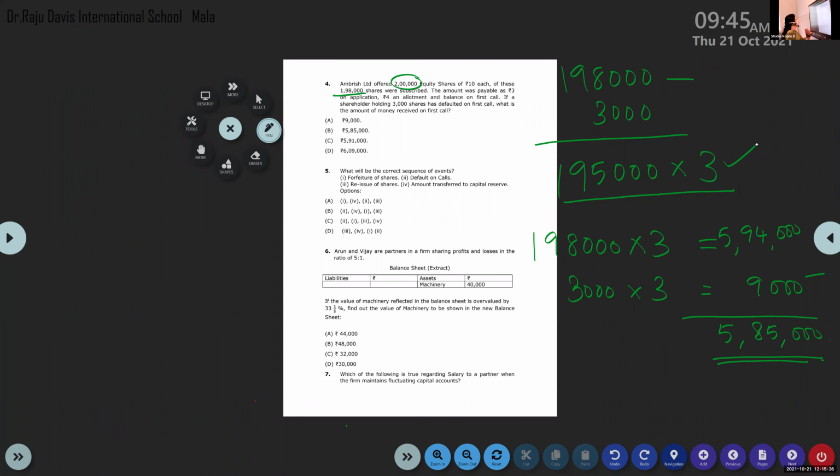So first, default on calls. Number 2 happens first. Then default is made, definitely that will be forfeited, cancelled. So 1. Then the cancelled shares are reissued. 3. Finally, the 4th one. So option C. Now go for the sixth question.